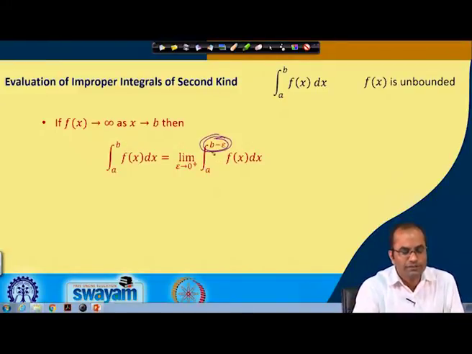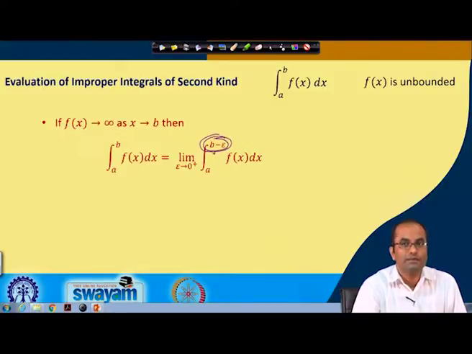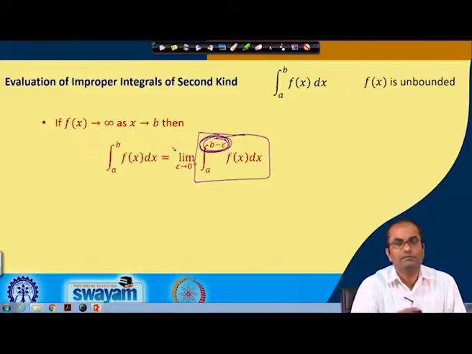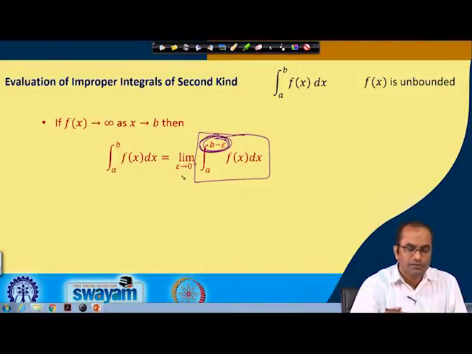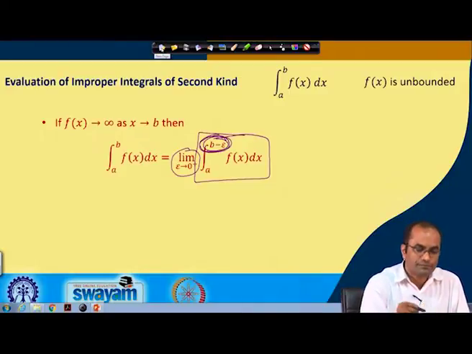So, we have avoided now b by using b minus epsilon, because f(x) was tending to infinity when x was tending to b. Now this is a nice, proper integral, which we will evaluate using the techniques developed for the evaluation of integrals, and later on we will take the limit epsilon tending to 0 from the right side.